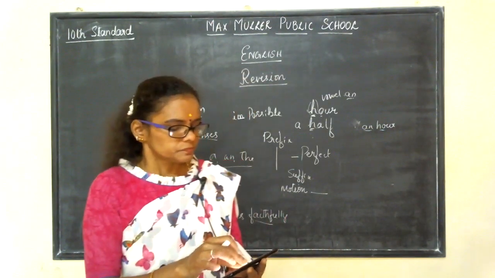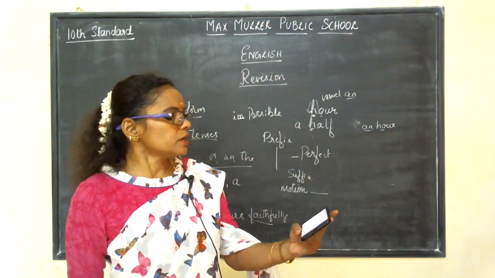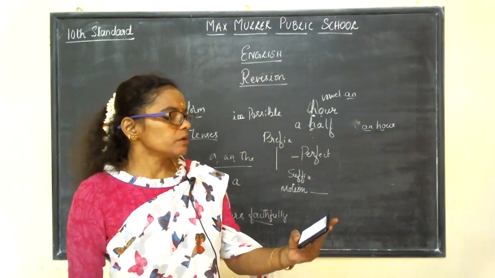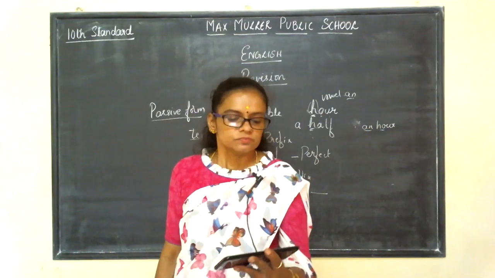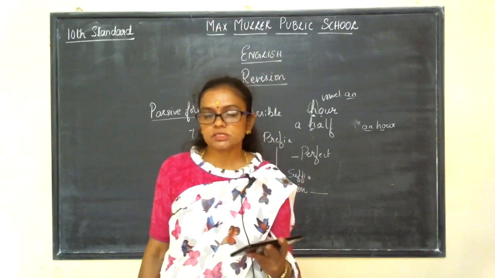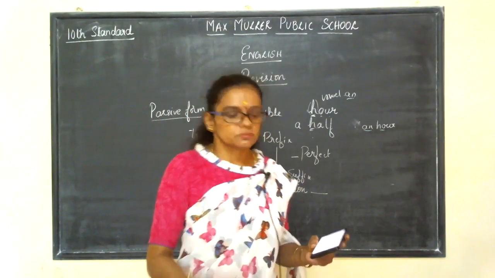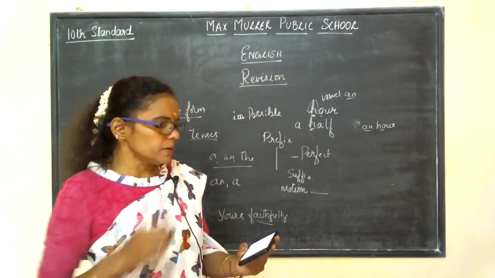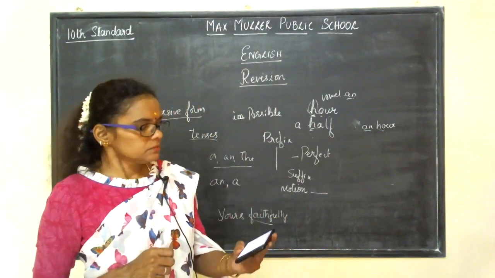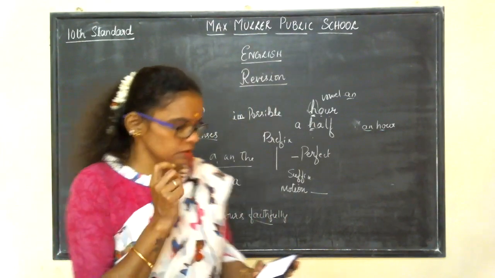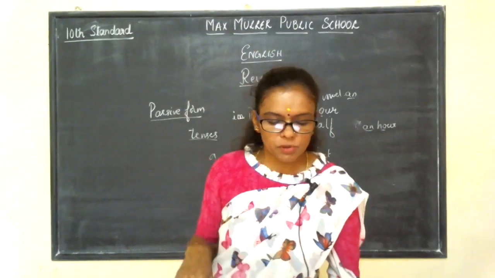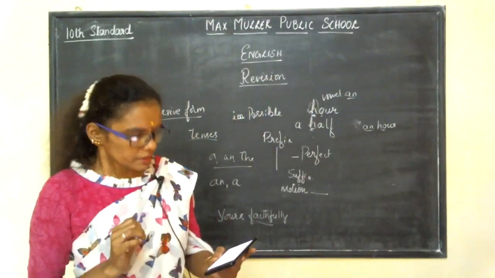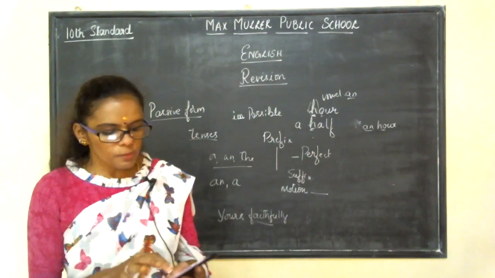Next one. They brought about a veritable revolution in social thought. Here they refers to, this is Dr. Ambedkar's lesson, where we are given a question. They brought a veritable revolution. Who made that?